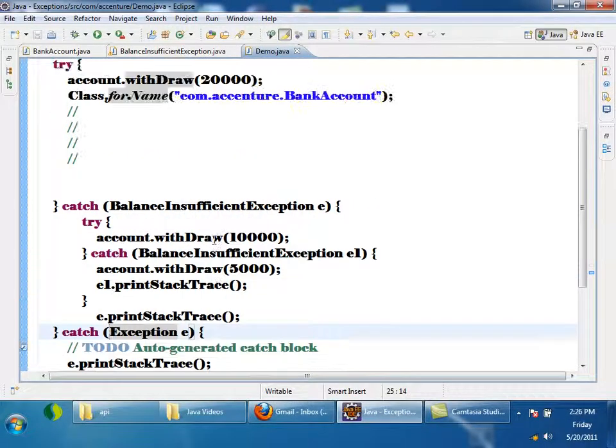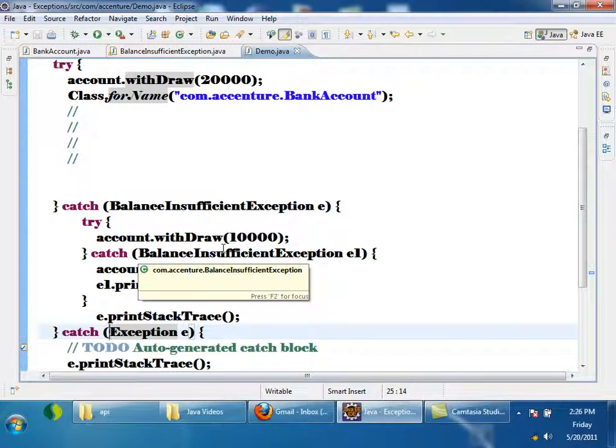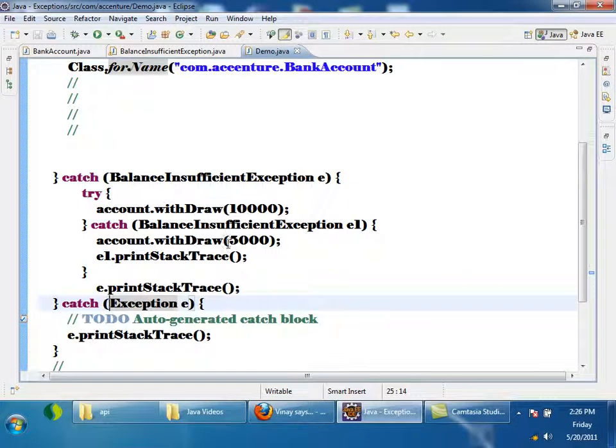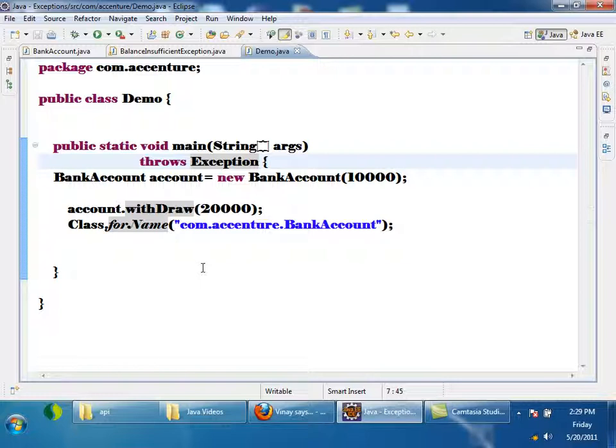So whenever one try block has multiple catches, the catch block which takes the super type should be at the bottom. Otherwise, it will say unreachable code. It's a compilation error. This is a probable question in your exam. They can give some code and ask at what line the problem is, or whether this code will compile or not. Okay. So just try to understand this. Fine.